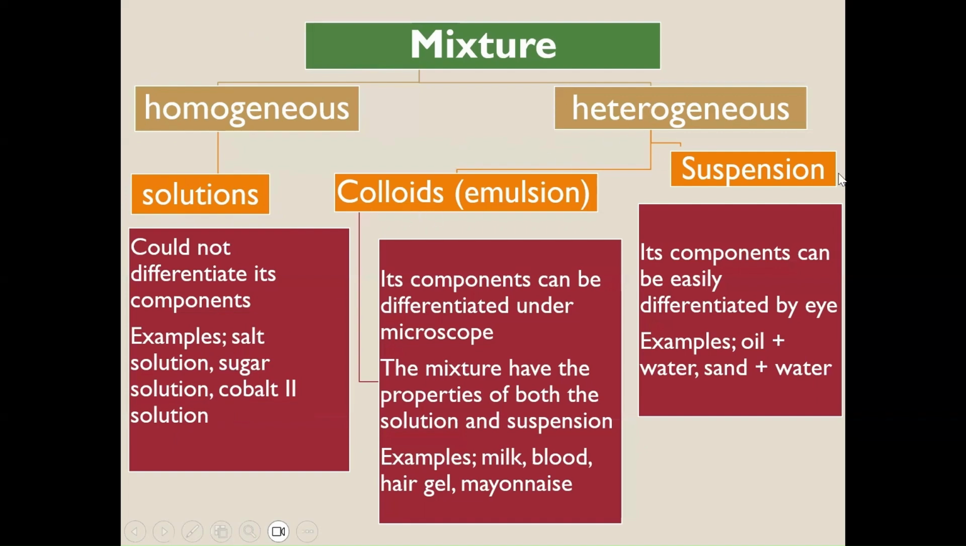Heterogeneous can be colloids or suspensions. In both of them the components can be differentiated, but in colloids you can only differentiate them under a microscope. You couldn't differentiate the components with the naked eye, like milk, for example. Milk is a colloid, but you couldn't differentiate by your eye where the proteins and the fats are. Under a microscope, you can see the components. Blood has red blood cells, white blood cells, and serum. By naked eye we couldn't differentiate them, but under a microscope we can see different components.